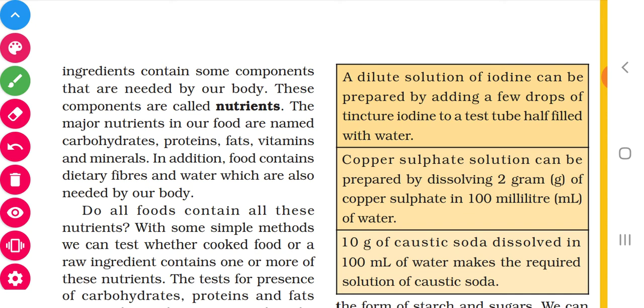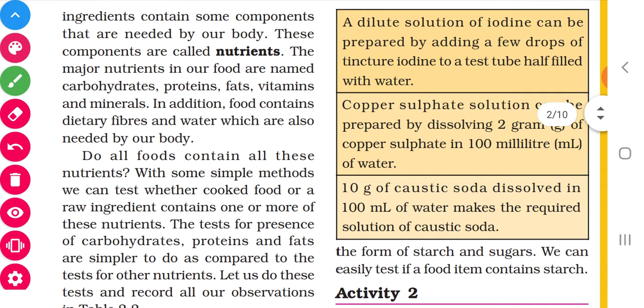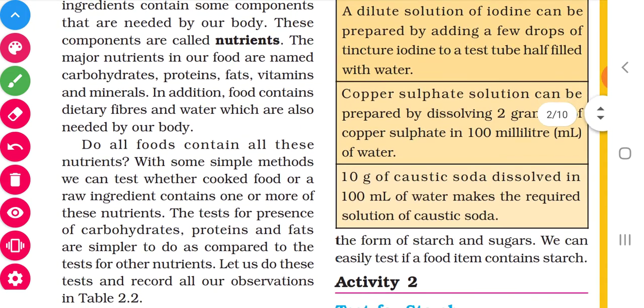Remember this word, nutrient. What is the definition of nutrient? The components that are needed for our body are called nutrients. Now we are going to see the major nutrients in our food.